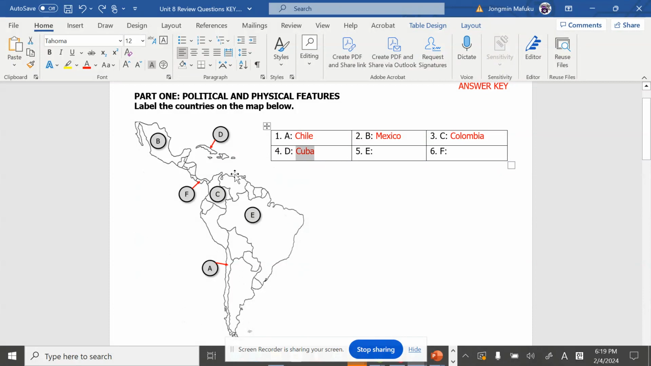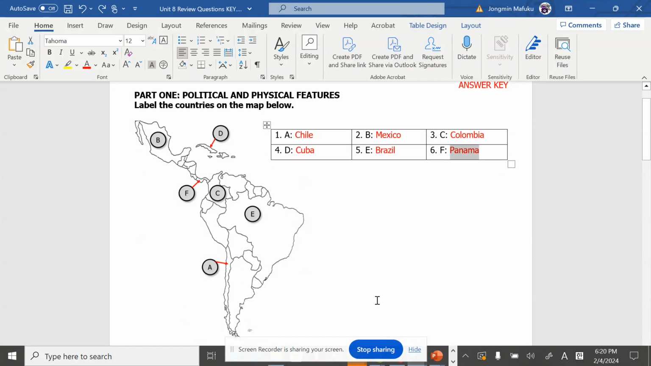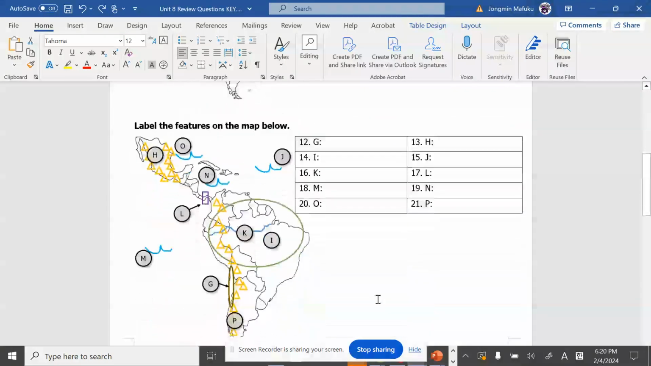And then we go to E. E is in the south of Cuba, and we know this country, huge, huge, huge rainforest, Brazil. And 6F, we got this country that connects North America and South America, and the answer is Panama. Let's move to physical. This is too easy.